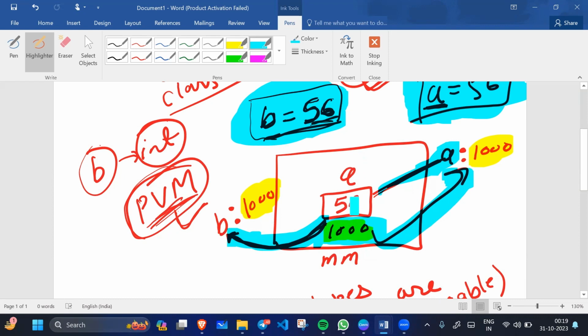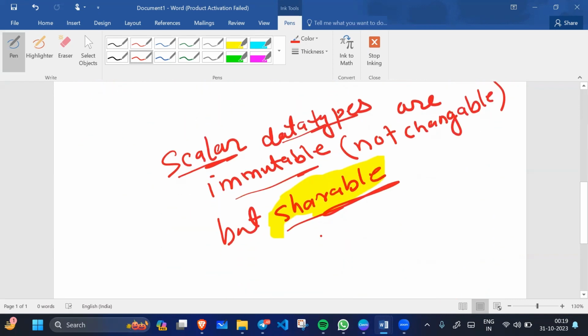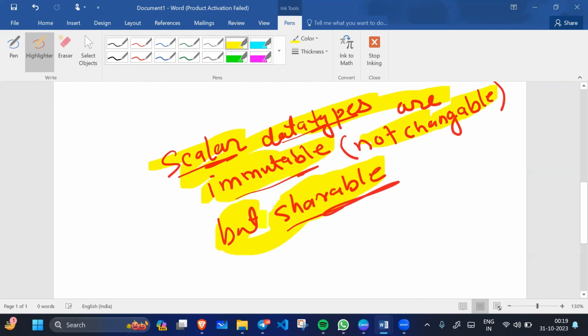So this memory block has some memory address, and a and b are sharing the same address. This is the basic idea. Scalar data types are immutable. Immutable means not changeable but shareable. So now you understand why shareable, because they can share the same address. All right, let's come back to our slides.